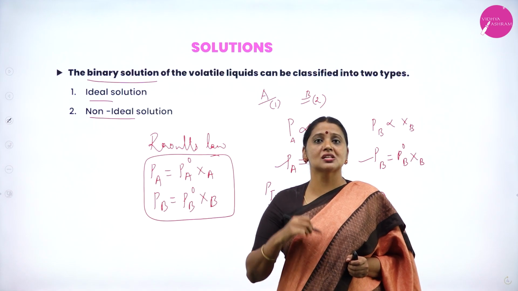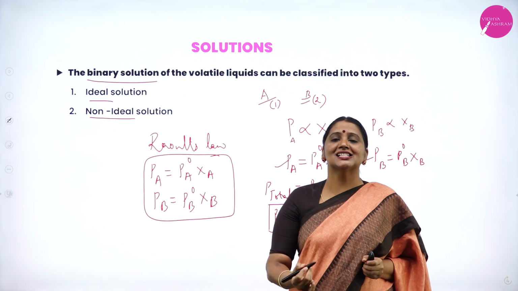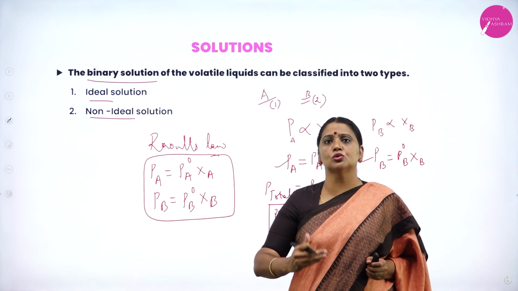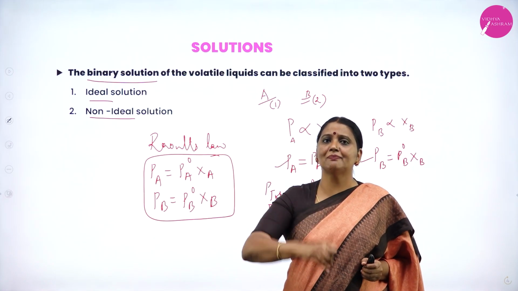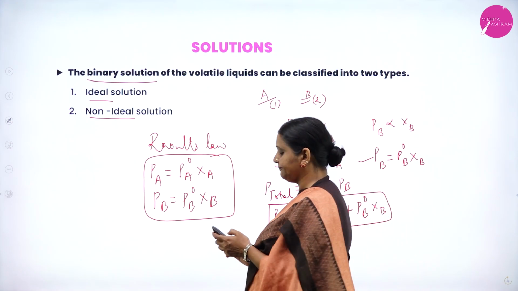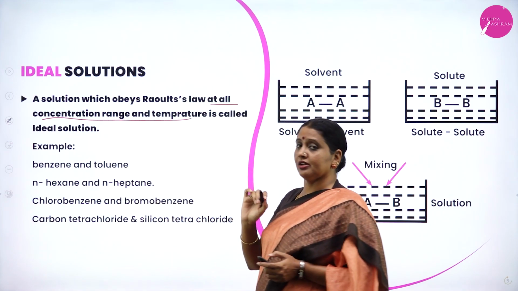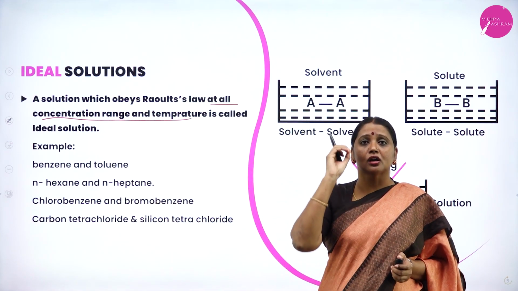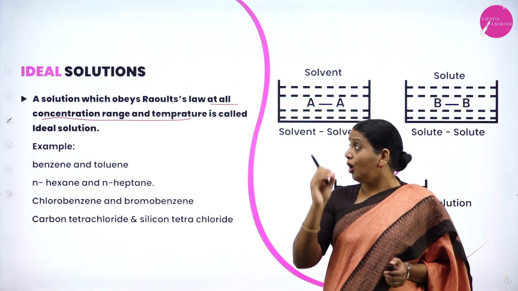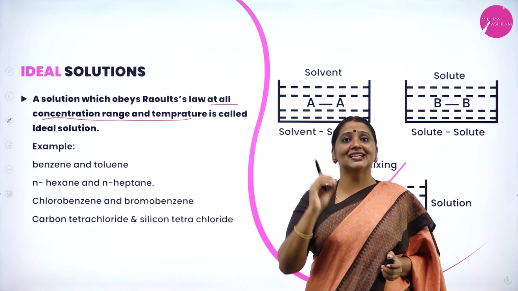Why am I explaining this? Before starting ideal and non-ideal solutions, some binary solutions obey Raoult's law, and some do not. Those that obey Raoult's law at all concentration, range and temperature, not at a particular concentration and temperature, are called ideal solutions.